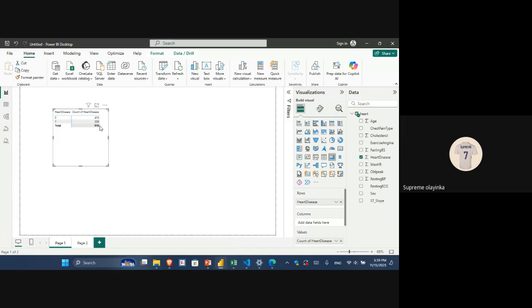Okay, we have a total of 918. One means people that have the disease. People that have the disease are 508. People that don't have the disease are 410.